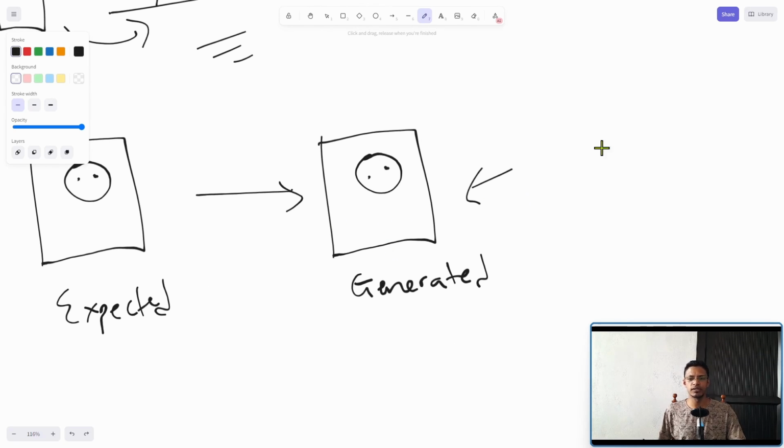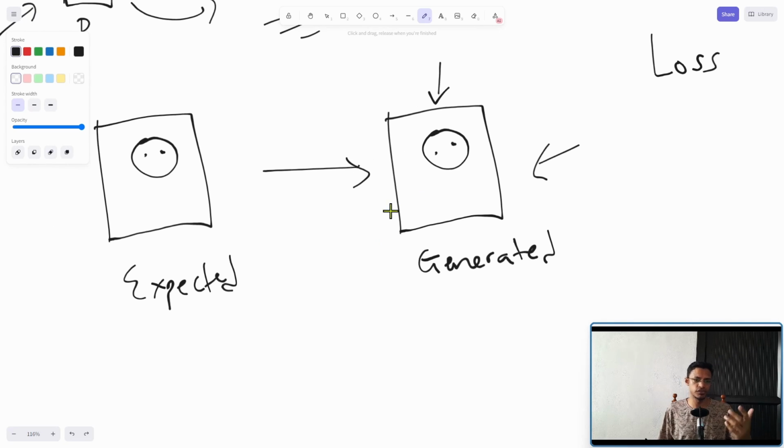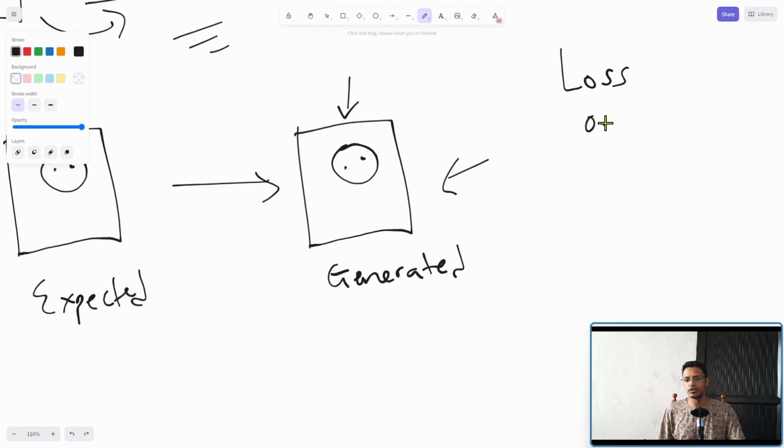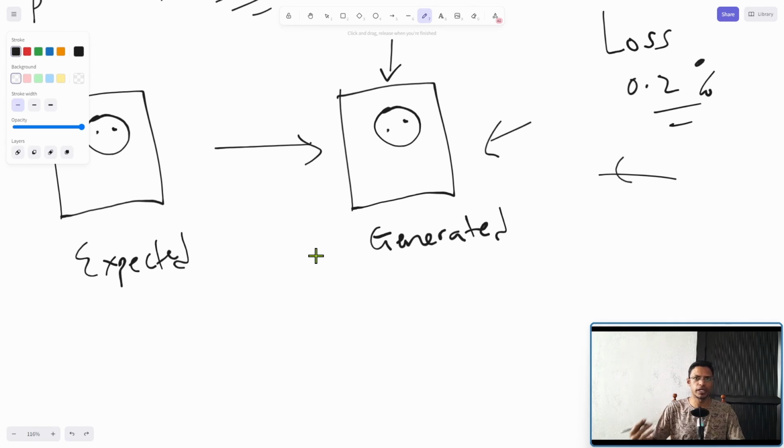When we get a result like that, we usually calculate a loss, and then based on the loss, we are going to tell the model to improve. But when we have these small changes, and for those of you who did not see the change, basically the eye is at this position, and this eye is slightly below. So for us, that's obviously not correct. But for a model, the loss would be quite low. Let's say it's 0.2. This is not enough to push the model in a good direction to improve.